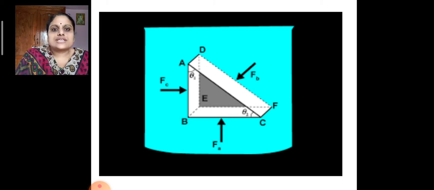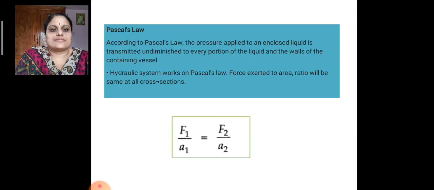This is a cross-sectional area within a given liquid. If you take the surfaces, where FA, FB and FC represent the forces acting on the surfaces normal to them, we can see that the pressure will be the same on all the surfaces. That is a realization of Pascal's law.